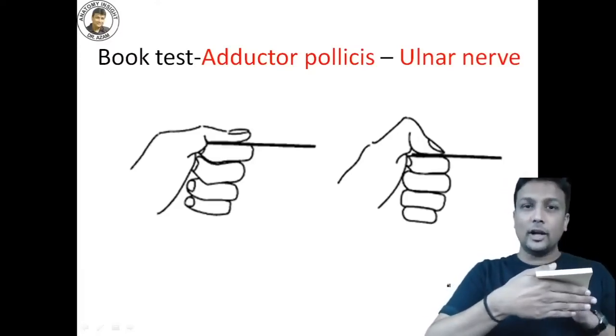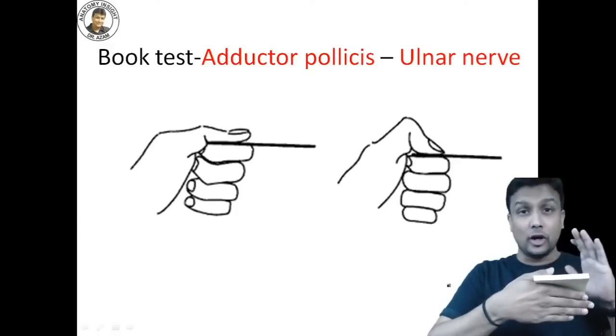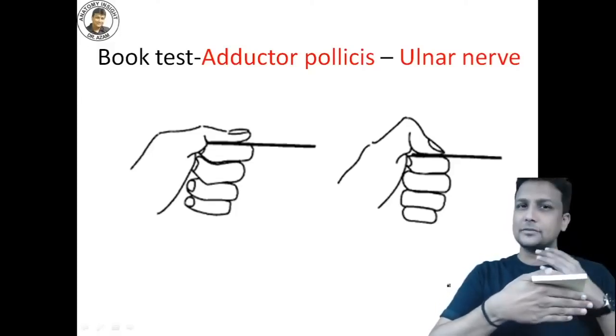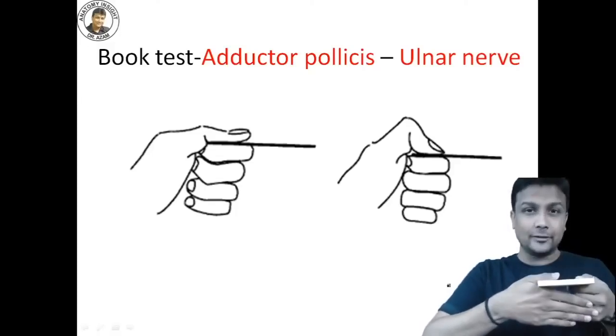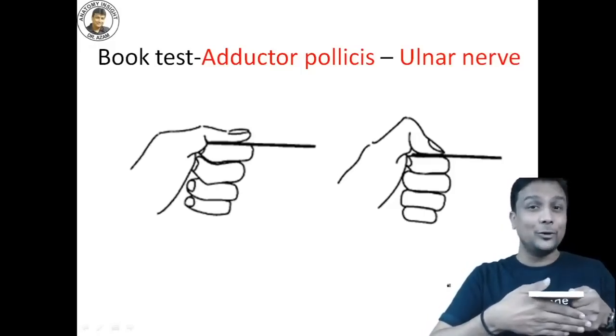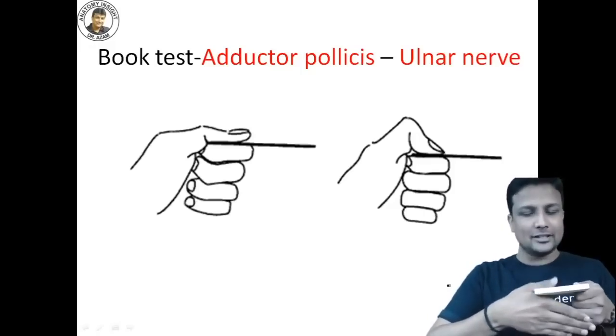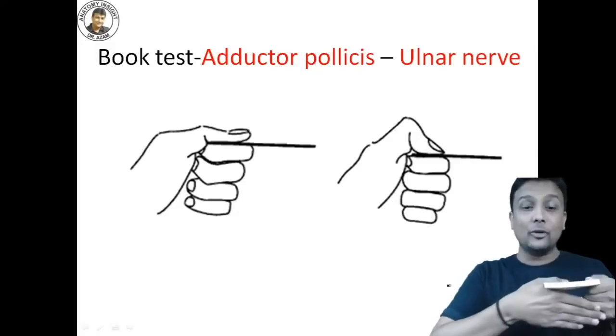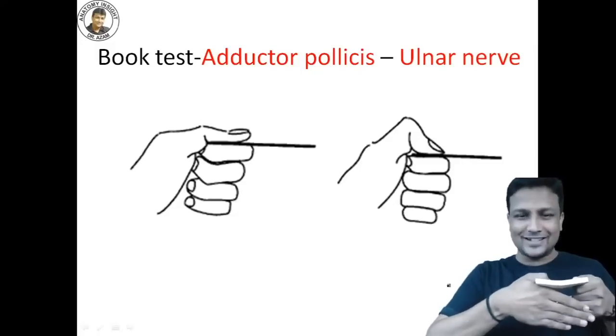Now imagine that the ulnar nerve is gone. If the ulnar nerve is gone, adductor pollicis muscle is gone, and the person is unable to adduct. But still, books are our good friends. I don't want to give my book. What will I do? I'll still try to hold that, but this time not by adduction. I'm going to hold that by flexing.